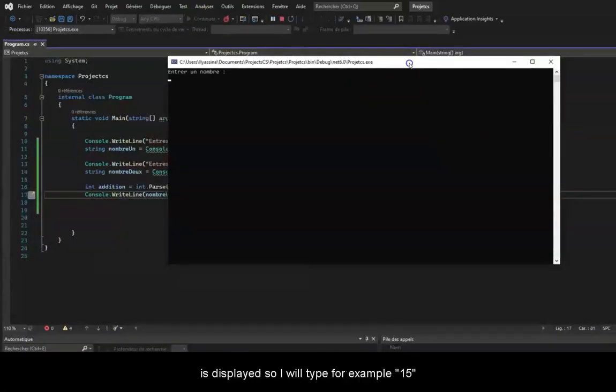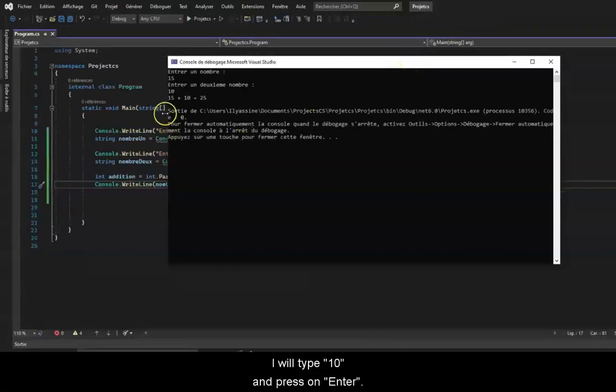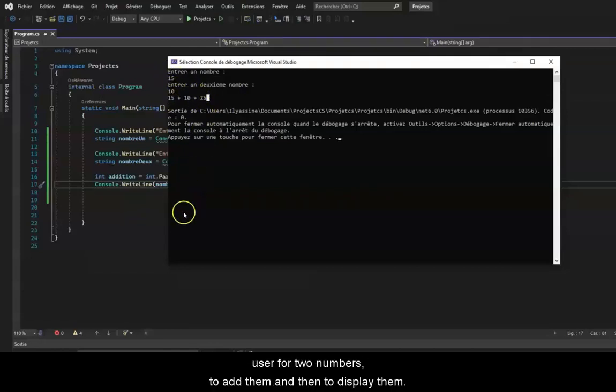Enter a number is displayed, so I will type for example 15, then press on the button enter. Then the second number, I will type 10 and press on enter. As you can see, we have the result of our addition. So 15 plus 10 is equal to 25, so we managed asking the user for two numbers, to add them and then to display them.